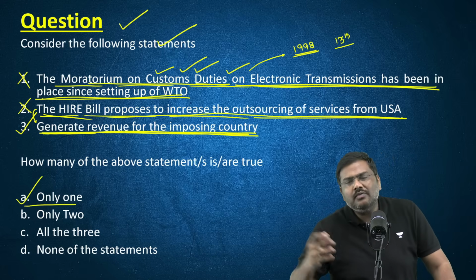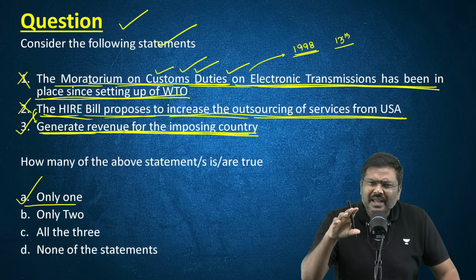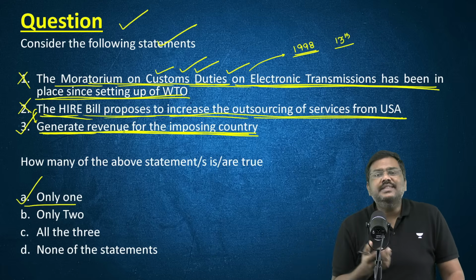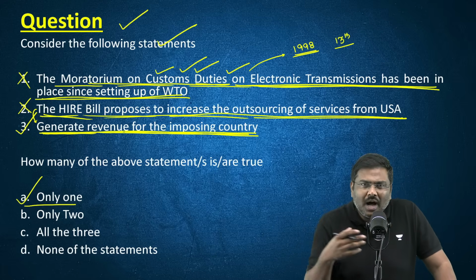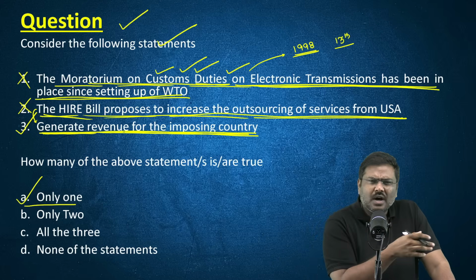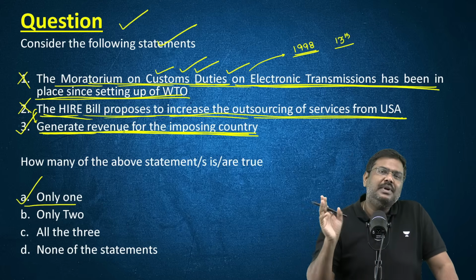But before I go forward to the next article, please do not panic looking at the provisions of the HIRE bill right now. Reason being, it has to go through the houses in the USA legislature first, and then go to the president.